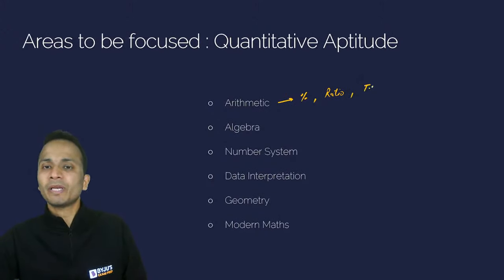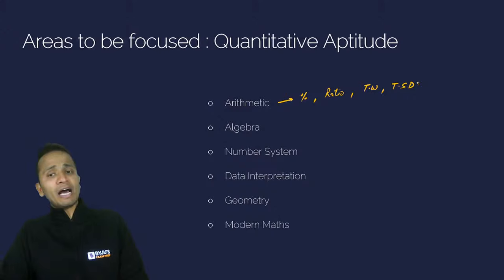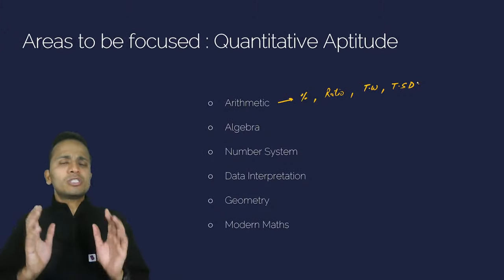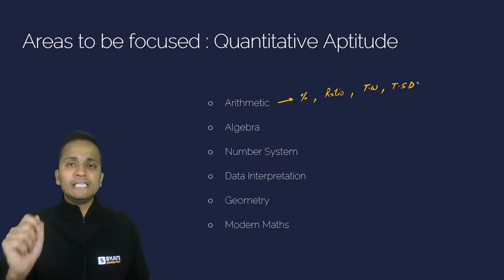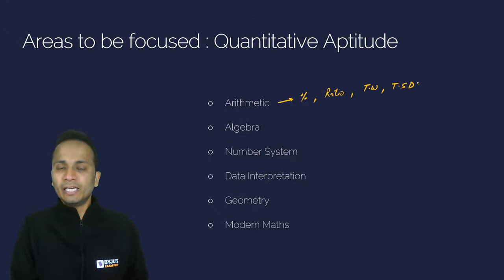Then the next topic is time and work and time, speed, and distance. Now, from time, speed, distance, we have also seen the questions on linear races. So, yes, as far as the different areas are concerned, CMAT examination touches each and every topic, each and every subtopic from these areas.